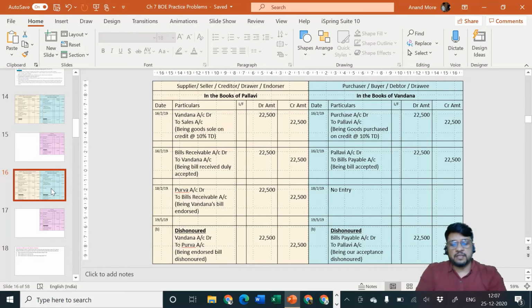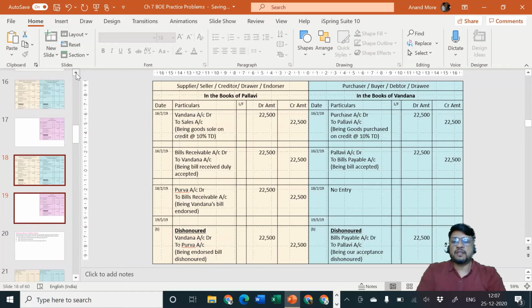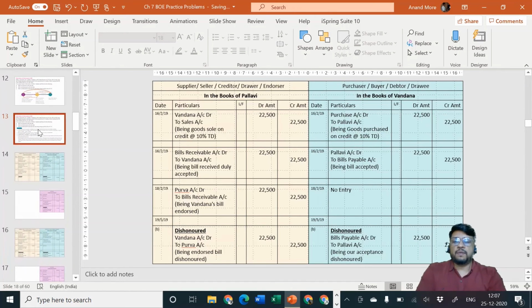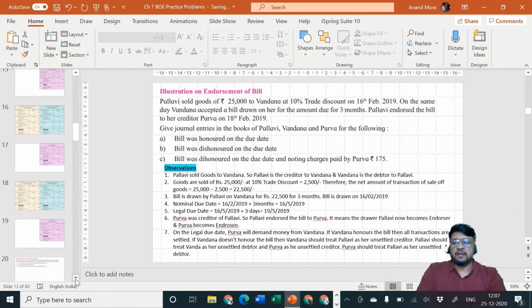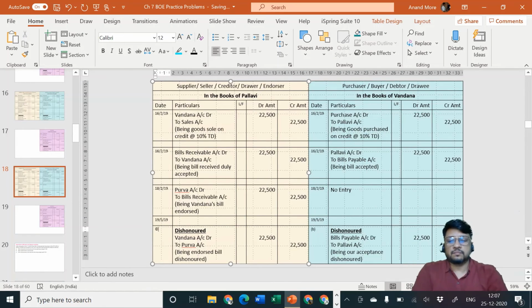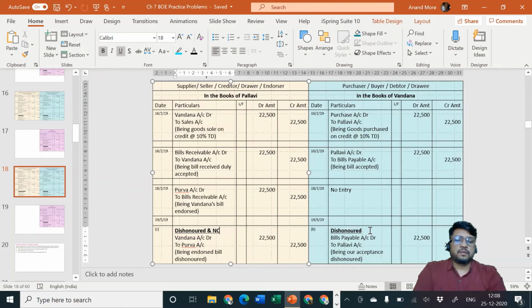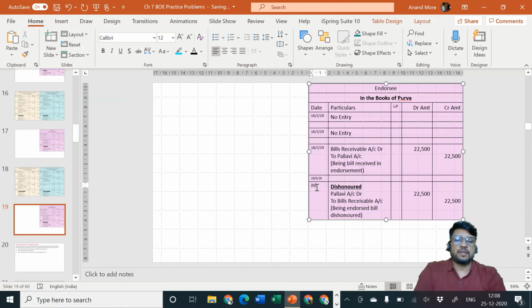Okay. Now let us consider the last situation, that Purva is paying what? She is paying the noting charges. And what is the amount of noting charges? Noting charges are rupees 175. So I am considering situation number C here. Dishonored and noting charges. And here also I am going to consider situation C.